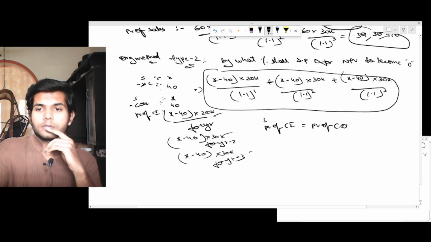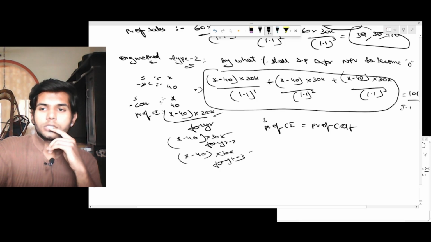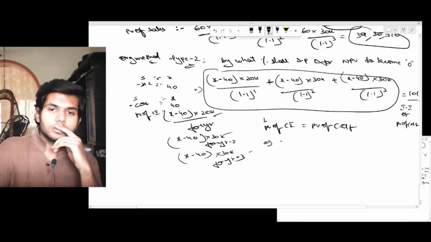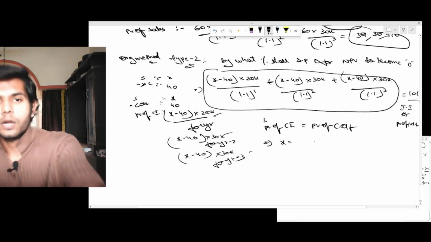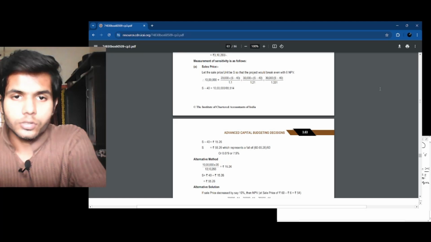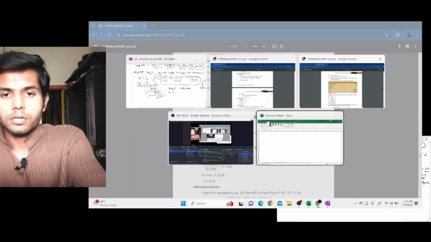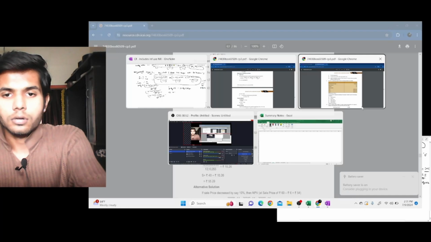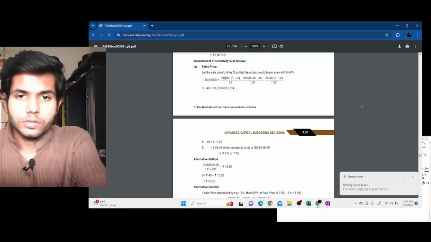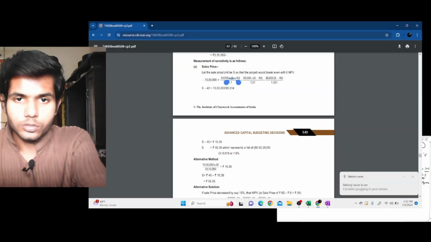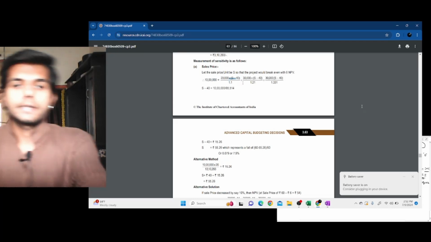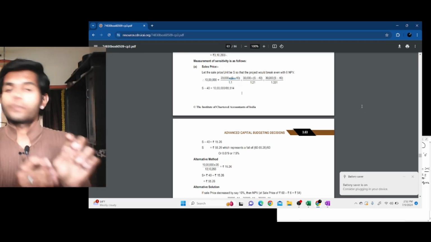We discussed this. PV of cash outflow equals the 10 lakh initial investment. We took this to be X; here the other person has taken S.